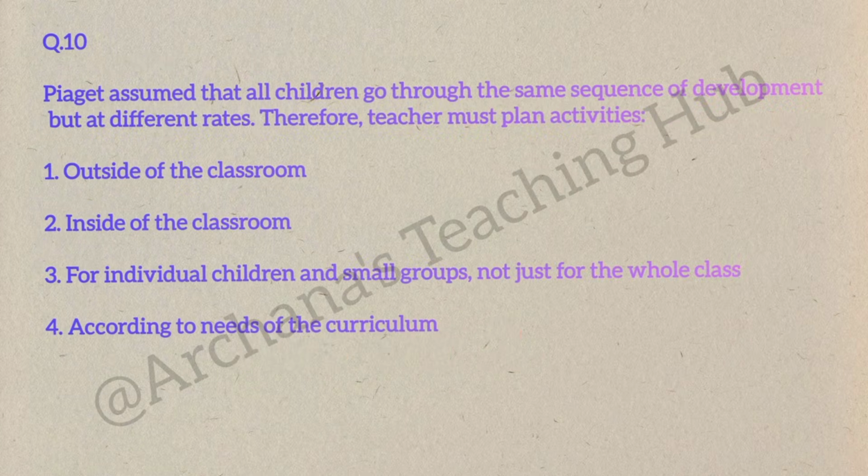Question number 10. Piaget assumed that all children go through the same sequence of development but at different rates. Therefore, teacher must plan activities. Option 1 outside of the classroom. Option 2 inside the classroom. Option 3 for individual children and small groups, not just for the whole class.